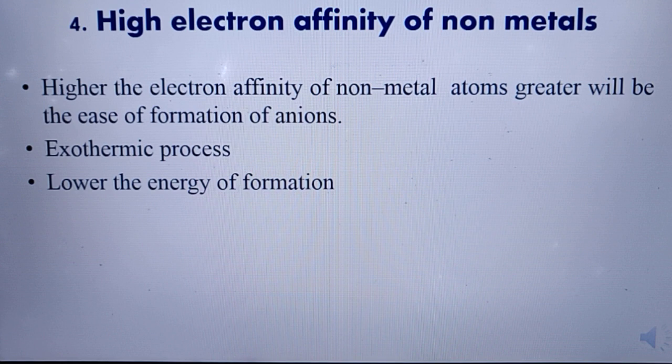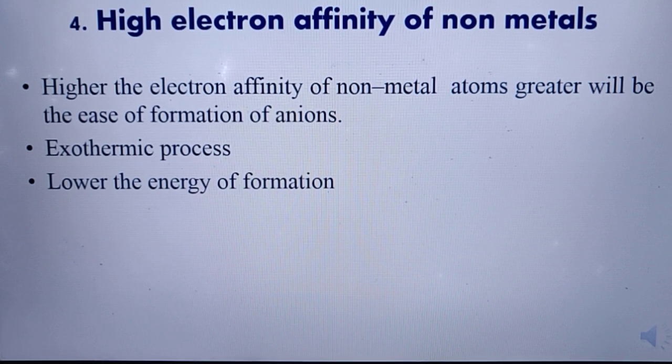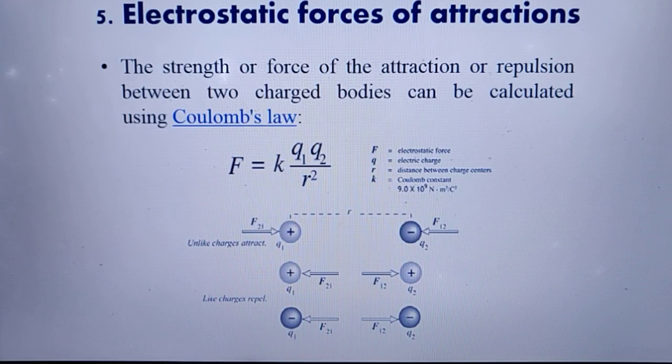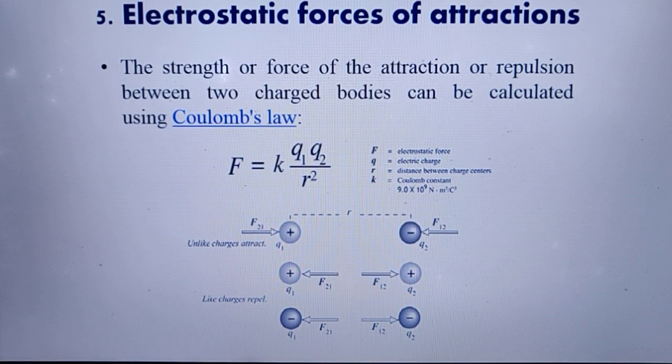Higher the electron affinity of a non-metal, greater will be the ease of formation of anions. Therefore, it is an exothermic process and it lowers the energy of formation. The next factor which favors the formation of an ionic compound is the electrostatic force of attraction.